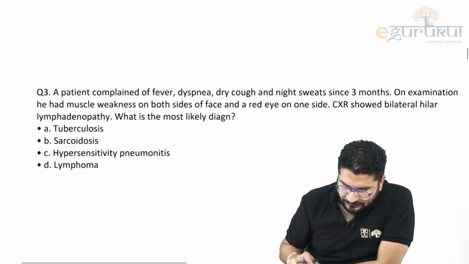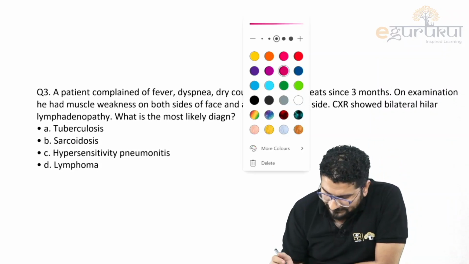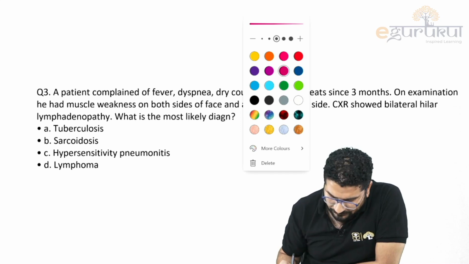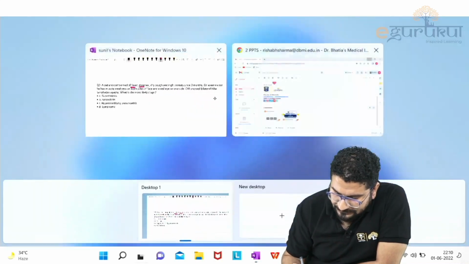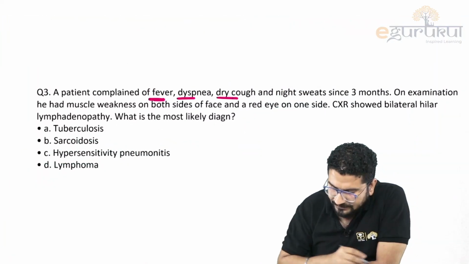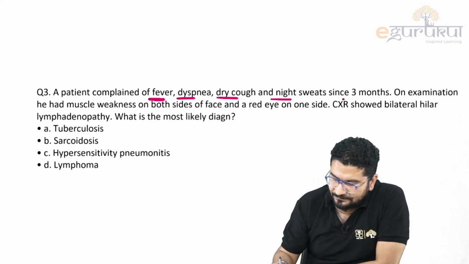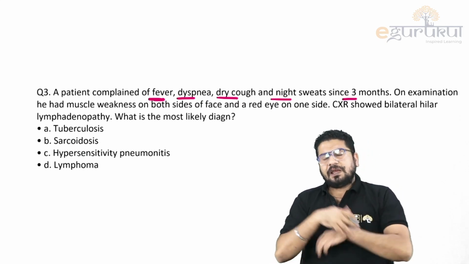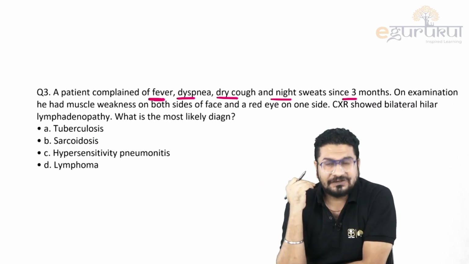See this question, a similar question they have asked numerous times in exams. The first thing you will notice is that the patient complains of fever, dyspnea, dry cough, night sweat since 3 months. So initially, by looking at this, we think it could be tuberculosis, but we should not be in a hurry. Just read the question carefully.